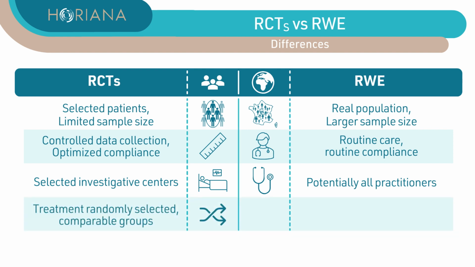The main difference lies in the allocation of the treatment received. In a randomized clinical trial, the treatment is randomly selected to ensure comparability of the treatment groups on all factors, observed or not. In real-world data, the treatments received depend on many factors, depending on the characteristics and preferences of